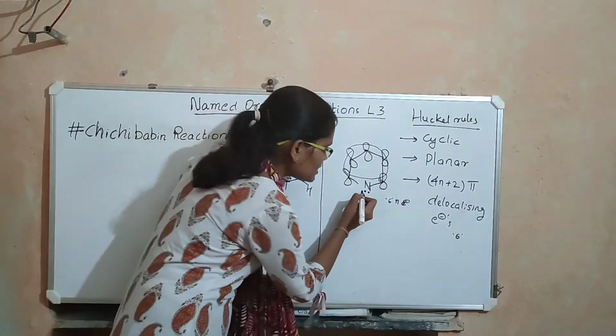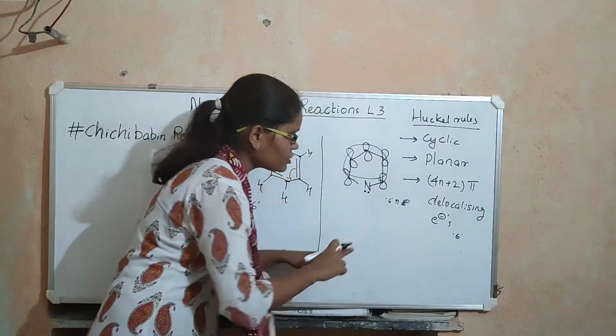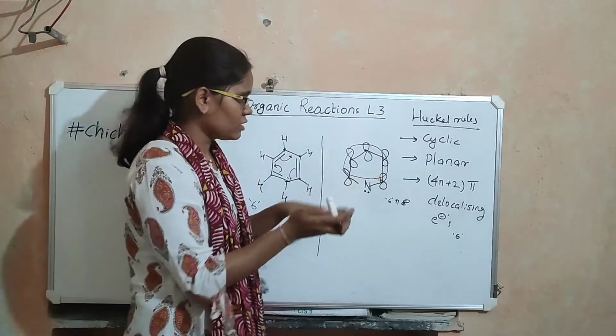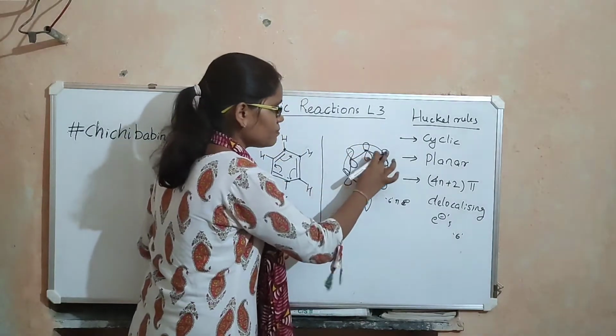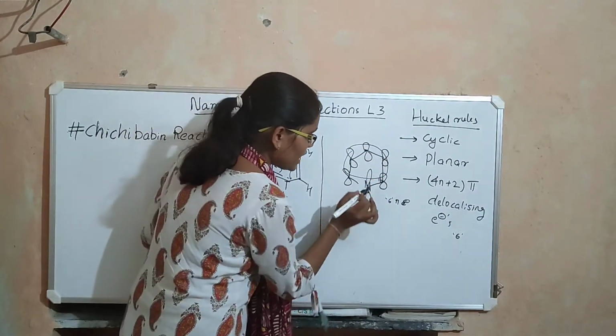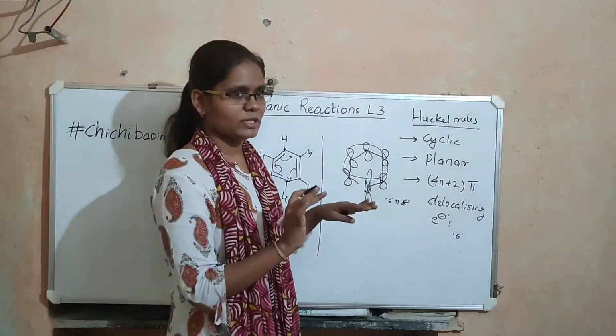But the orbital in which the lone pair of nitrogen is present is parallel to the plane of the ring, while all the p orbitals are perpendicular to the plane of the ring. Delocalization can happen only when the orbitals are in the same plane.